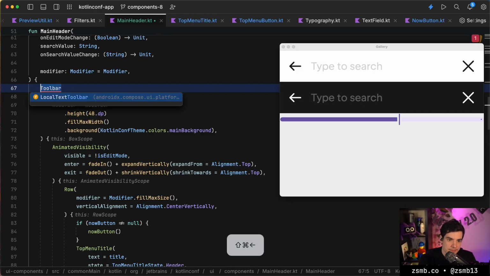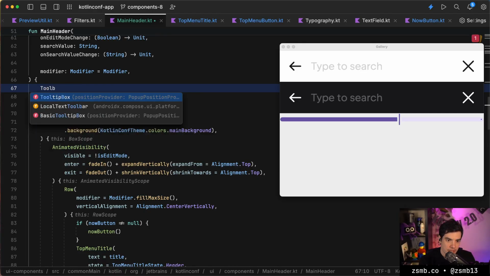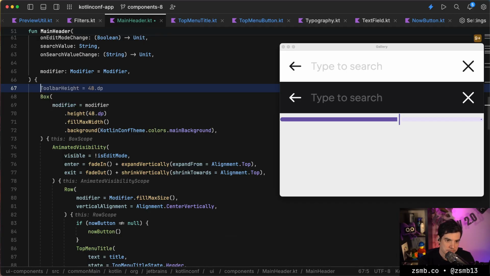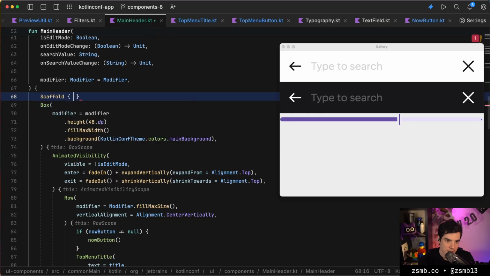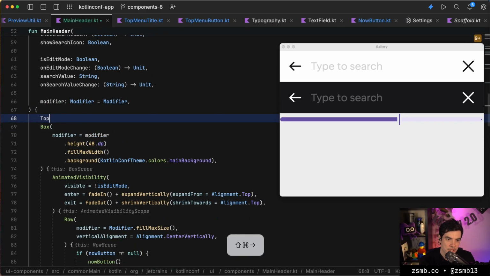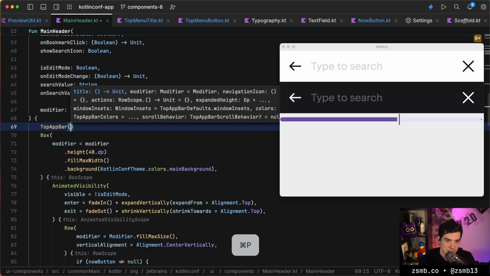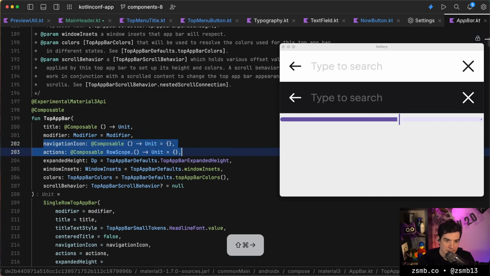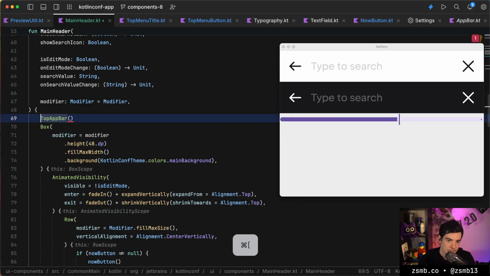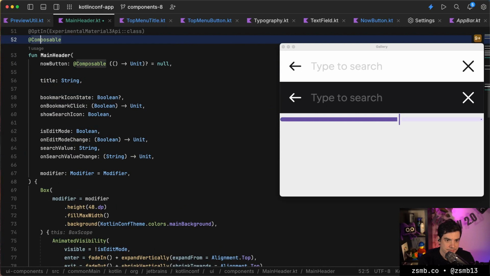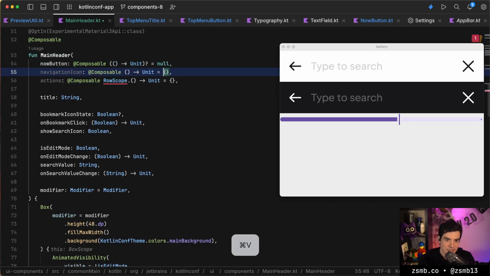So let's look at toolbar. What is the thing called that you put into a scaffold? Top bar. Okay. Top app bar. And then it has navigation icon and actions as 2 slots. Okay. Those are useless to us, but that's fine.